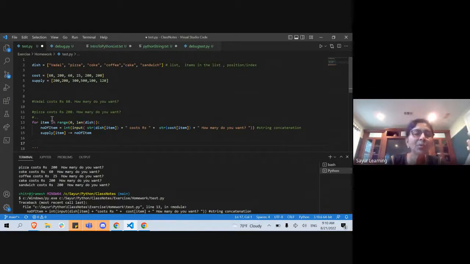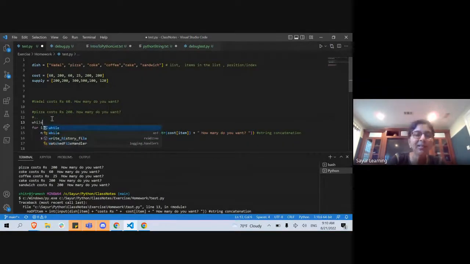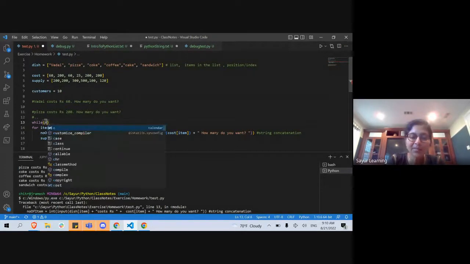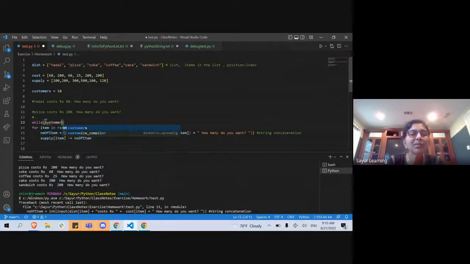So what we will do in a real case, you probably will have a while statement here, until supply lasts or until customers, let's say my என்னோட கடைக்கு வந்து ஒரு 10 பேர் வராங்கன்னு சொல்லிட்டு customers, right? So customers, I have 10 customers. Customers is 10 people coming. So while my customer count is, I don't know, greater than 0, I will be doing a for loop.